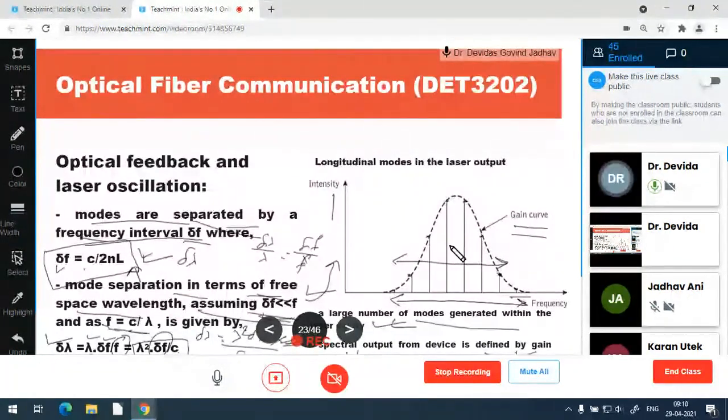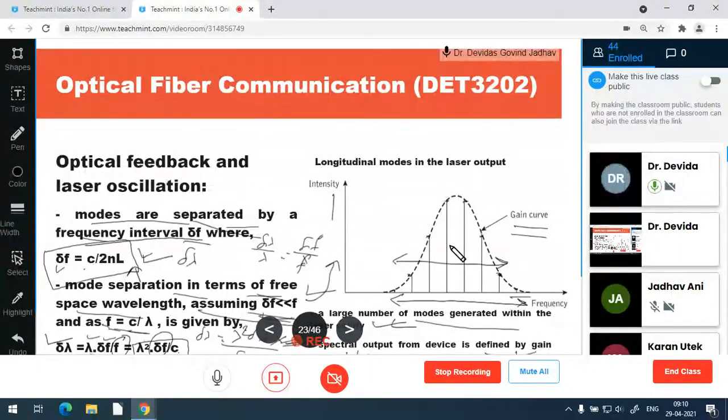But the device does not generate all these frequencies because it also has the property of a gain curve. The amplifying medium supports only a small number of discrete frequencies for sustained oscillation or amplification and given as the output.